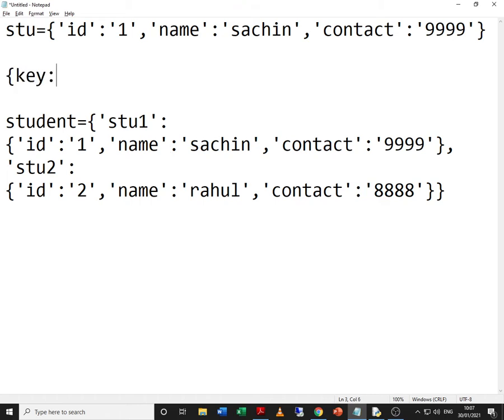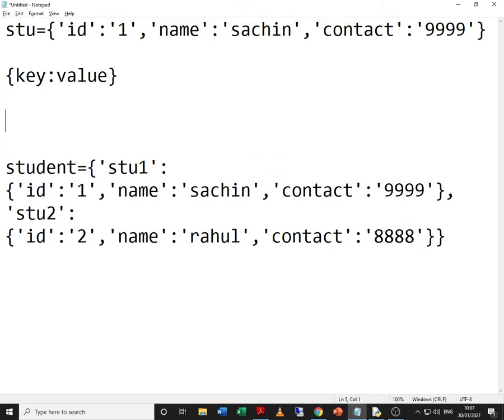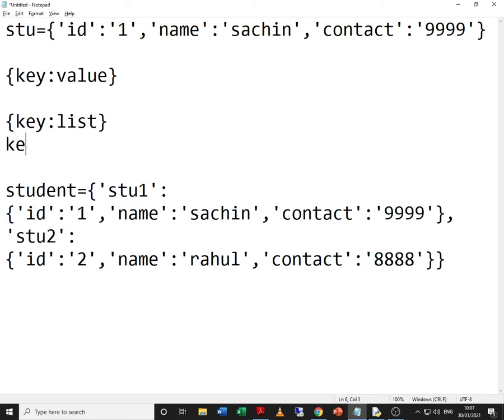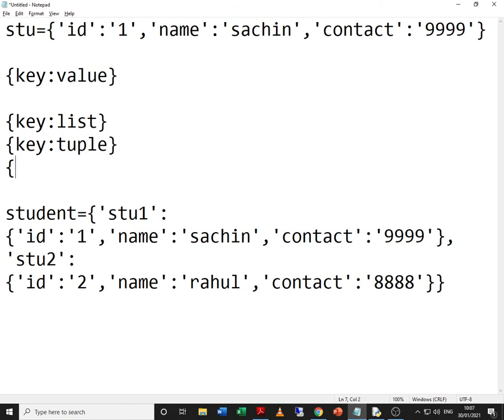So basically just try to think over here, or let me write something over here. Key colon value. This is the basic structure of dictionary. Now what we can have is, in place of a value you can always have a list, you can have a tuple, and you can have a dictionary.